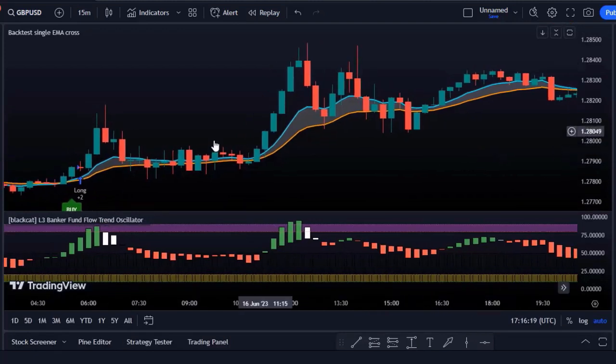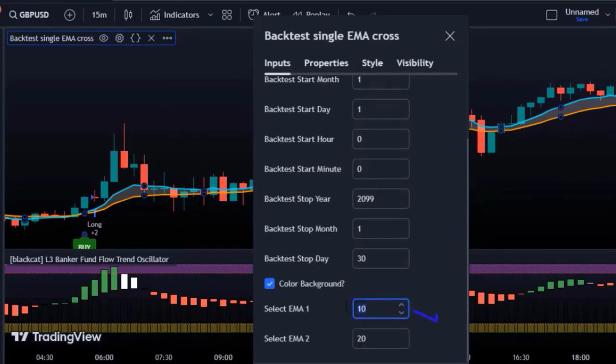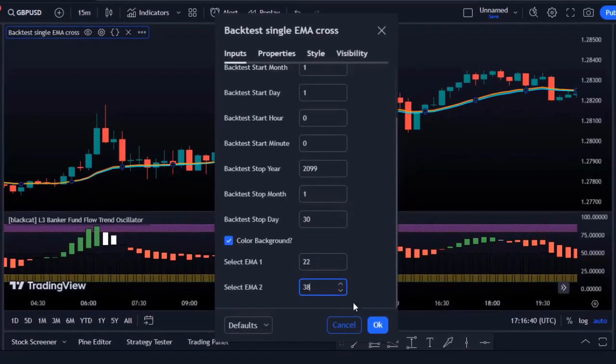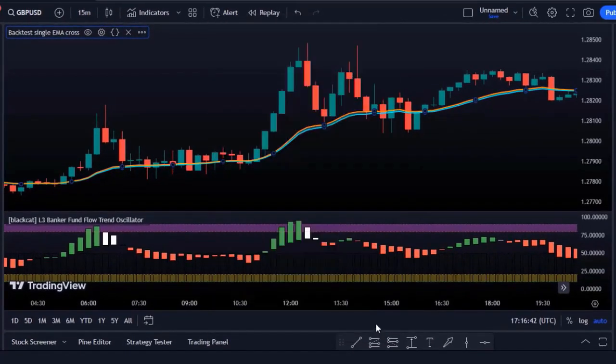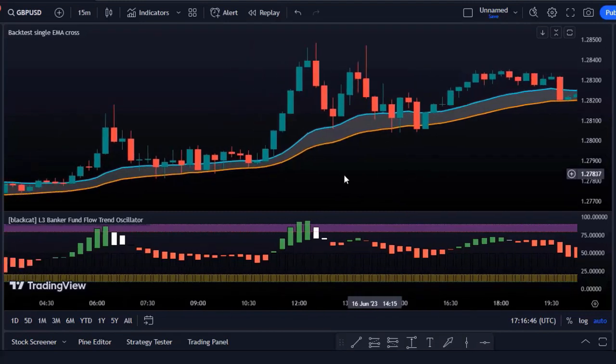But we're not done yet. To fine-tune our setup, we need to adjust the settings of the buy and sell back test indicator. First, we'll uncheck the trades on chart option to clean up the chart and make it easier to read. Then we'll head over to the input section and scroll down to select EMA 1, 22 and EMA 2, 38. These values have been proven to work well in many different trading scenarios and are a great starting point for our strategy. And just like that, our chart is ready for action.